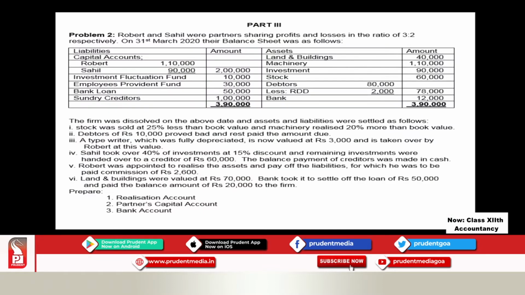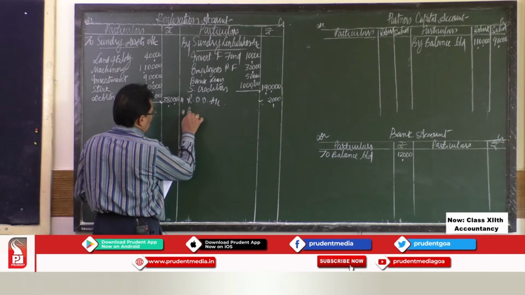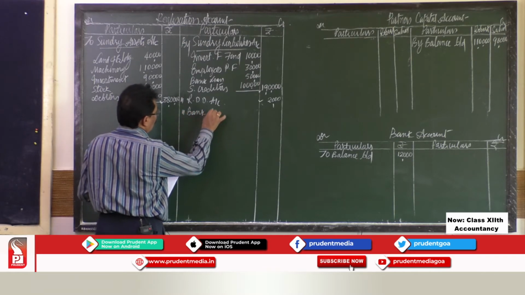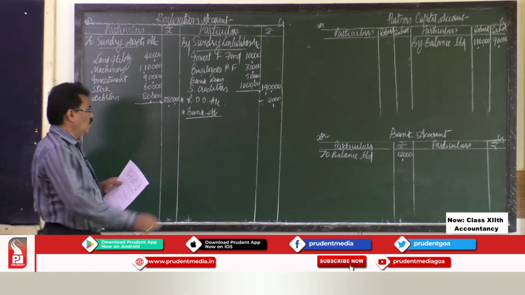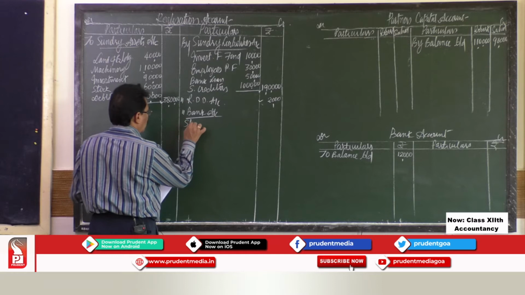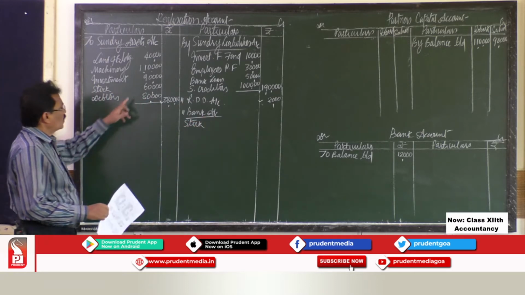Adjustment number 1, he says stock was sold at 25% less than book value. When you sell the assets, you will get the money, so you have to credit it to realization account. So, by bank account, stock. Your stock was 60,000.